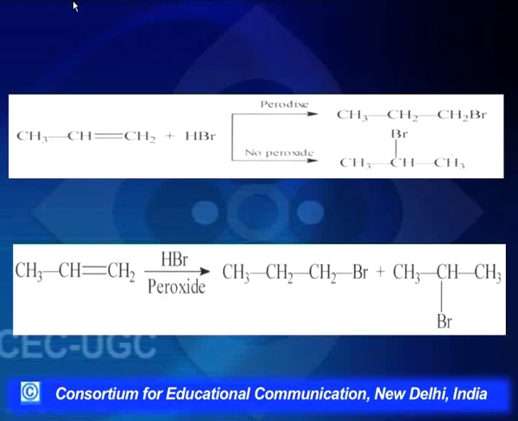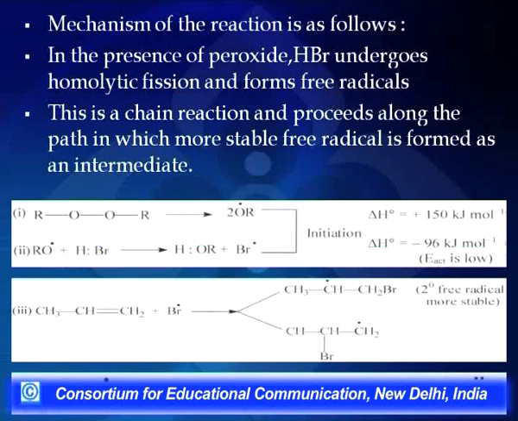So what we say now is that free radicals not only bring about substitution, they can also bring about free radical addition reactions. Now what we see here is, these free radical addition reactions are brought only in presence of a peroxide.